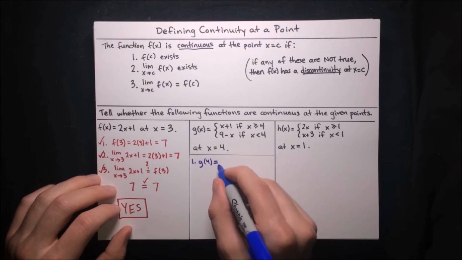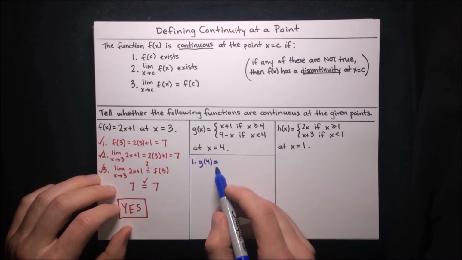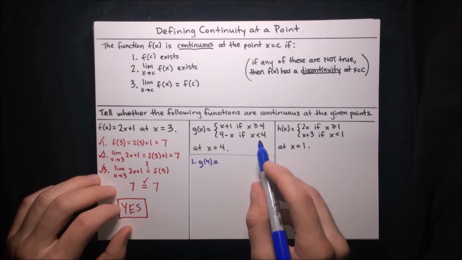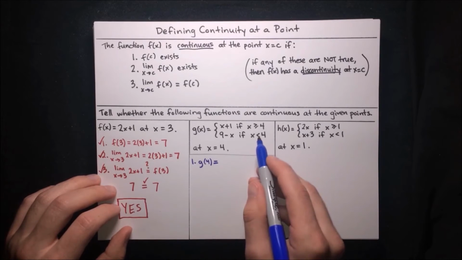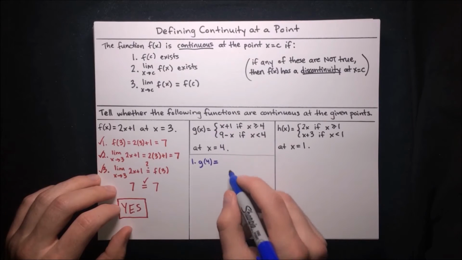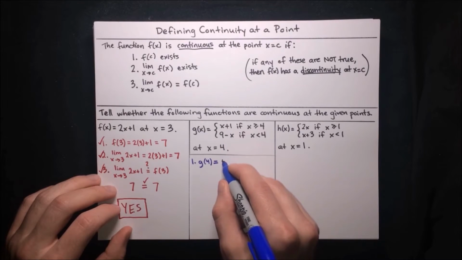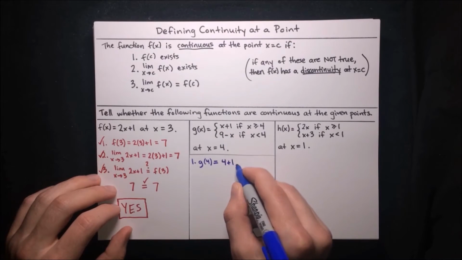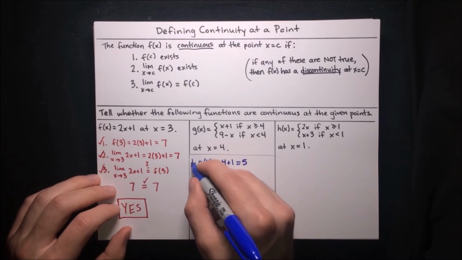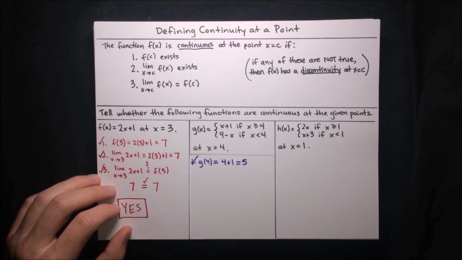Well, g of 4, according to the function, first we have to decide, are we on this branch or that branch? So we have to look at the domain restrictions here. 4 is not less than 4. 4 is greater than or equal to 4. So we're up here on this branch, x plus 1. So g of 4 is equal to 4 plus 1, which is 5. So yes, g of 4 exists. That's good. And then requirement number 2.